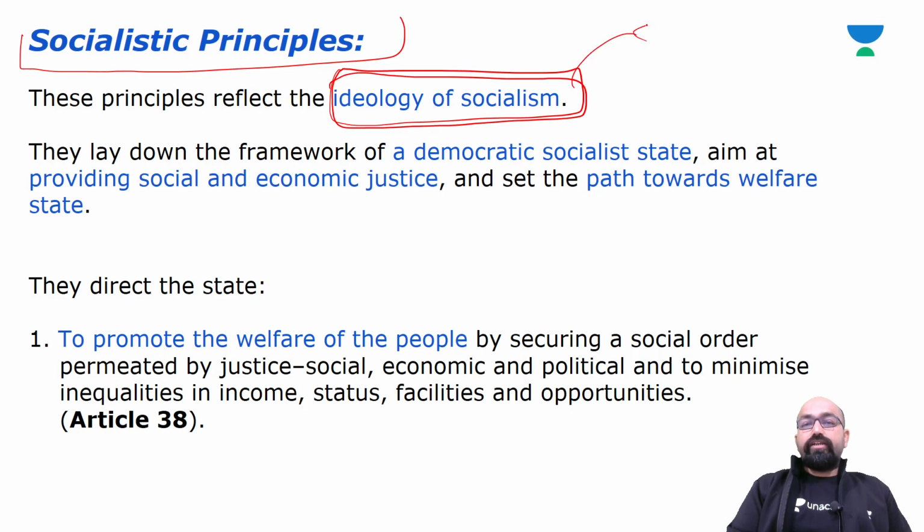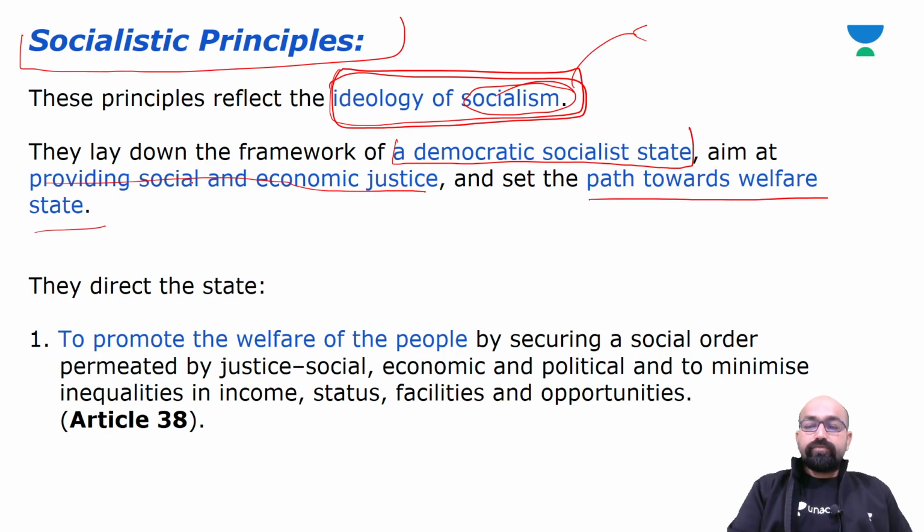Already we have studied the part on social issues. What is meant by socialism? Now, these principles lay down the framework of a democratic socialist state aimed at providing social and economic justice and the path towards a welfare state.